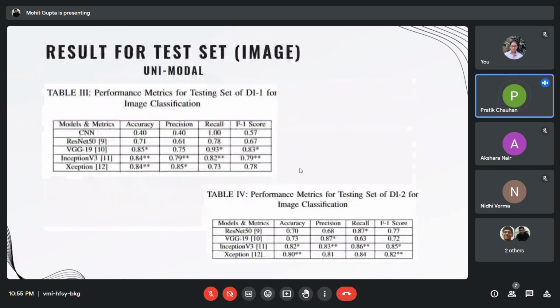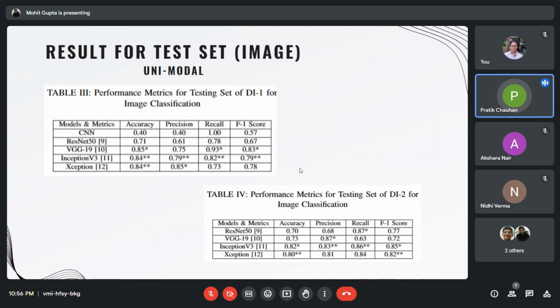Next. As we can see in the metrics in the results part, for dataset one, VGG has the best accuracy at 0.85. After that, Inception and Xception are both equally good at 0.84. If we come to precision, Xception was the best one at 0.85. After that, Inception. Coming to dataset 2, Inception V3 has outperformed almost all other models in all departments. We can see accuracy was 0.82, and Xception, the second best model, had an accuracy of 0.80.